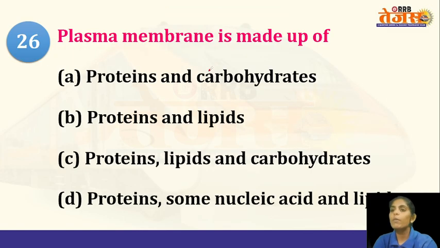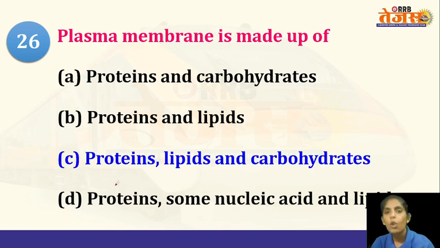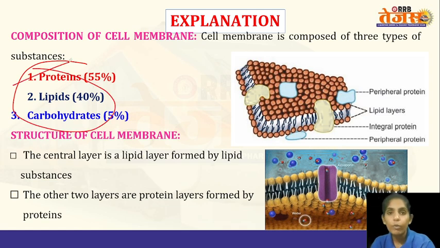Now, plasma membrane. Plasma membrane is made up of proteins and carbohydrates, proteins and lipids, proteins, lipids and carbohydrates, or proteins, some nucleic acids and lipids. So what is the answer? Proteins, carbohydrates and lipids. The cell membrane is composed of three macromolecules: the proteins, which constitute about 55%, lipids 40% and carbohydrates 5%.